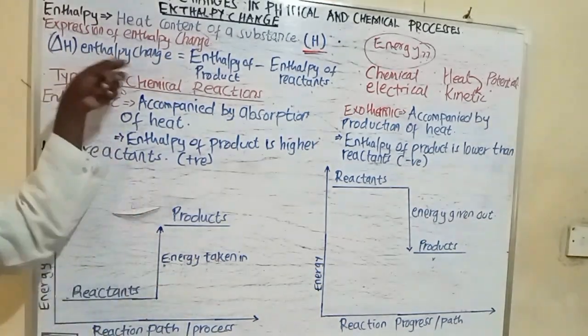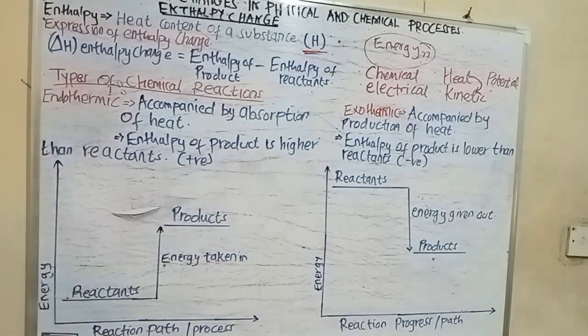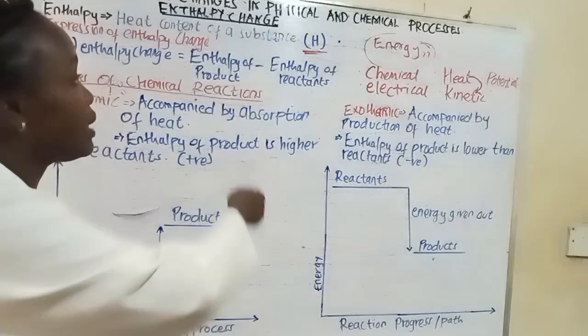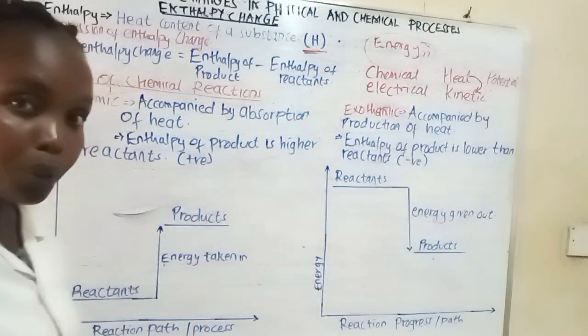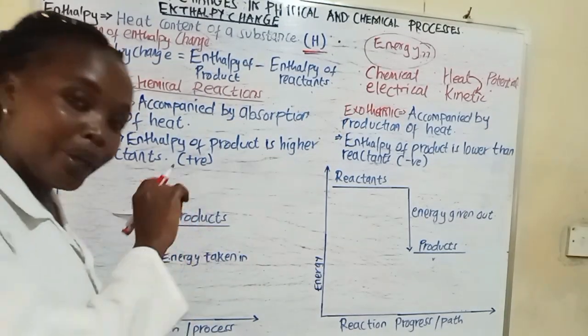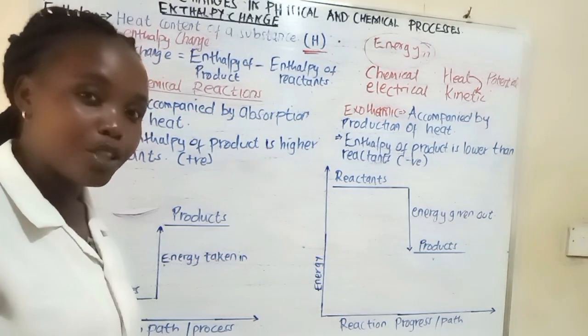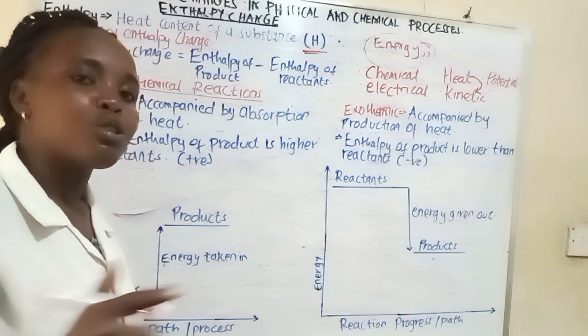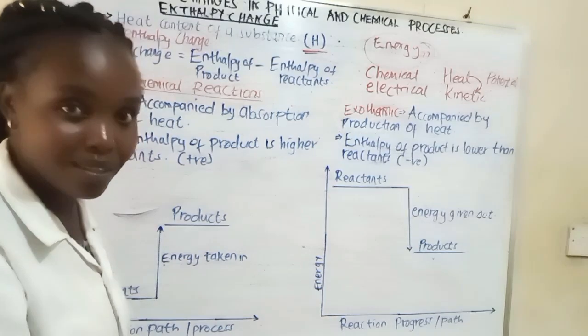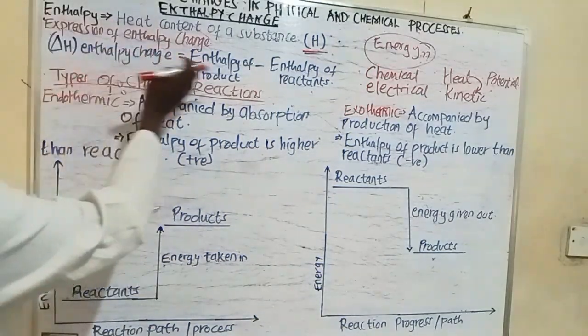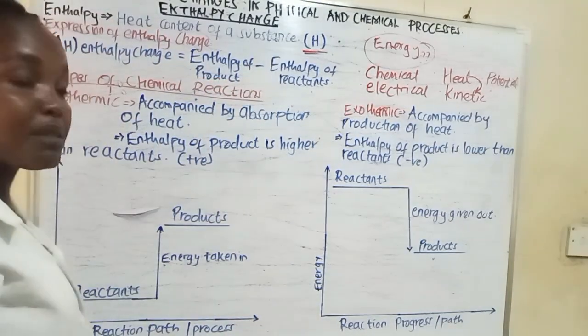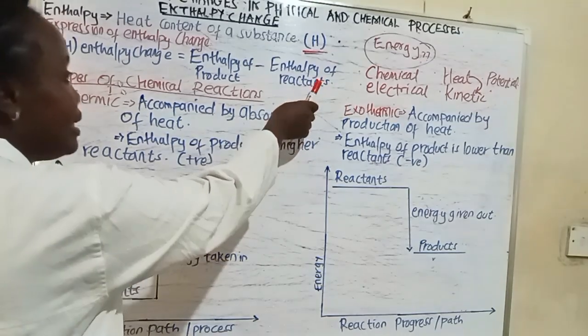Enthalpy change can be expressed by taking the enthalpy of the product. So in a chemical reaction, we have products and we have reactants. We say that enthalpy change is equal to the enthalpy of the products minus the enthalpy of the reactants.